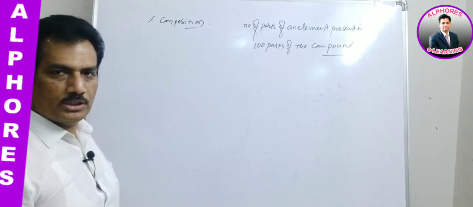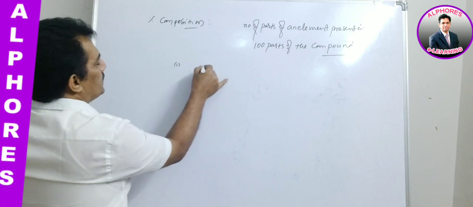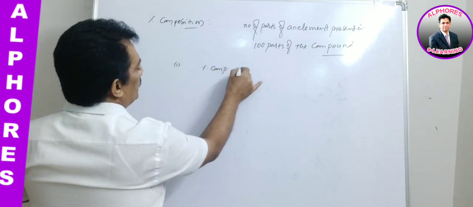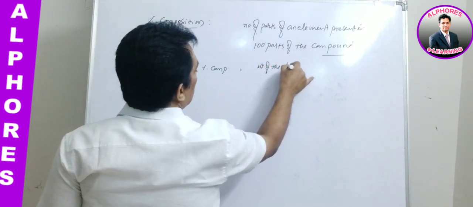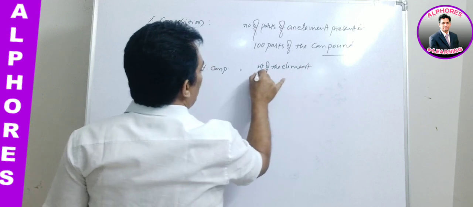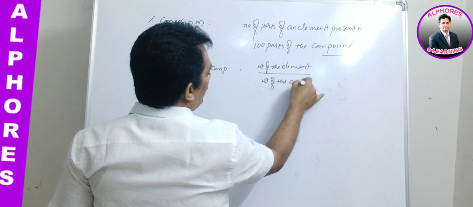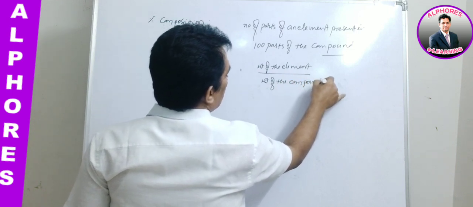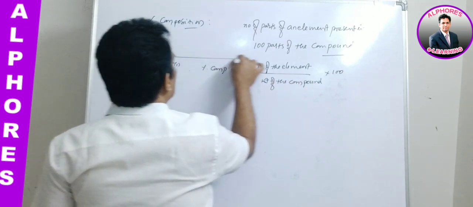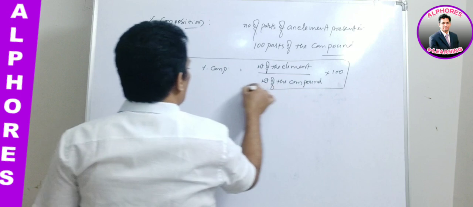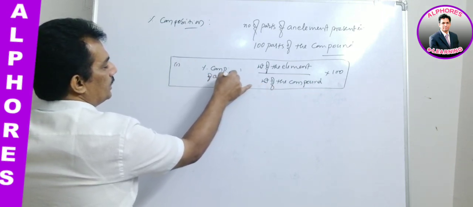That is percentage composition. Here we have two different formulae. One, percentage composition is equal to the weight of the element by the weight of the compound into 100. This is the actual formula to measure the percentage composition of any element, if they are asking for the percentage composition of an element.